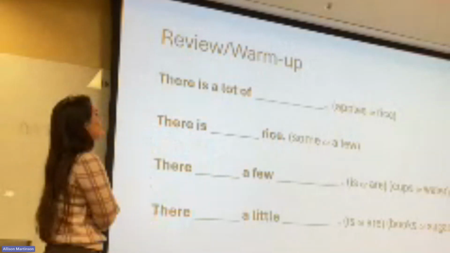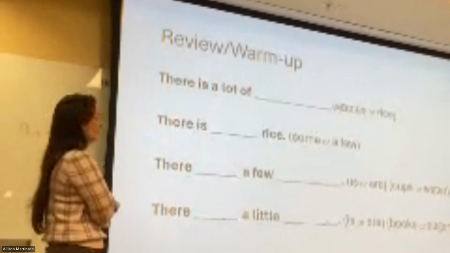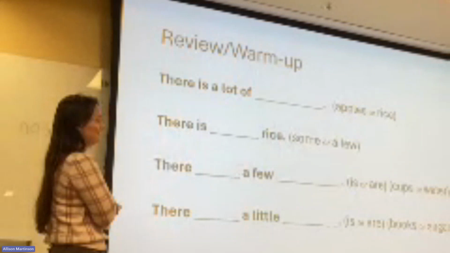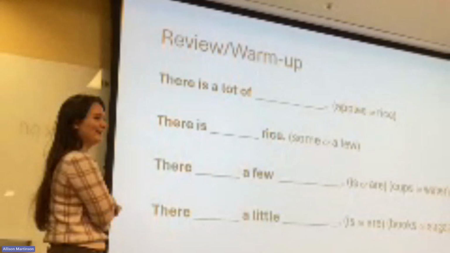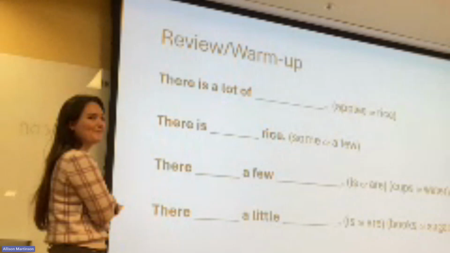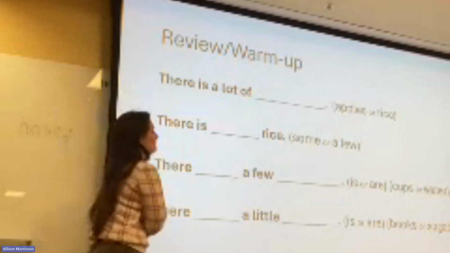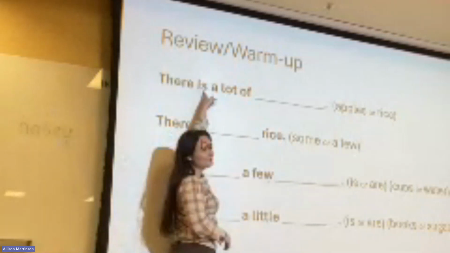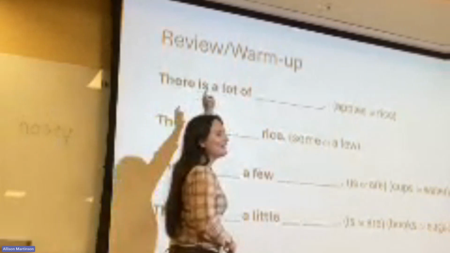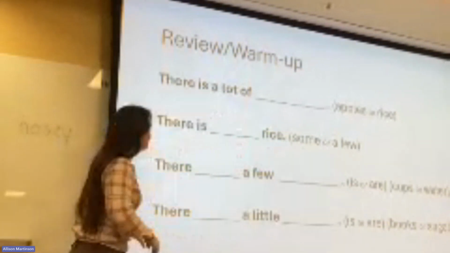So the first one, there is a lot of blank. Apples or rice? Rice. A lot of rice. Why? We have there is, is singular. So we have to say rice. Okay. What about this one?